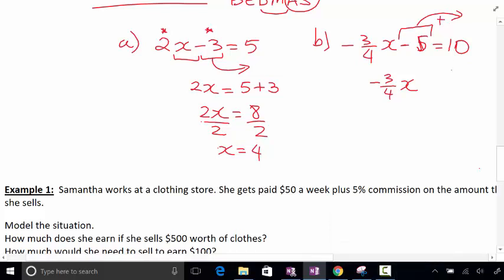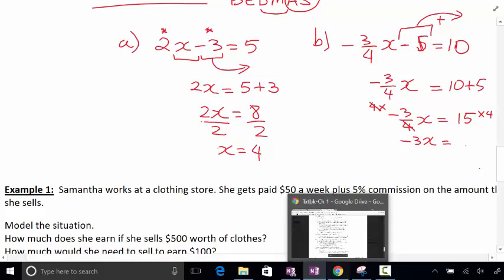Positive. So it equals 10 plus 5. Okay, and then you have negative 3 over 4x equals 15. Get rid of the 4 by multiplying both sides by 4. So I multiply this side by 4. So those cross out. You get negative 3x equals what? 60. So you got 60.